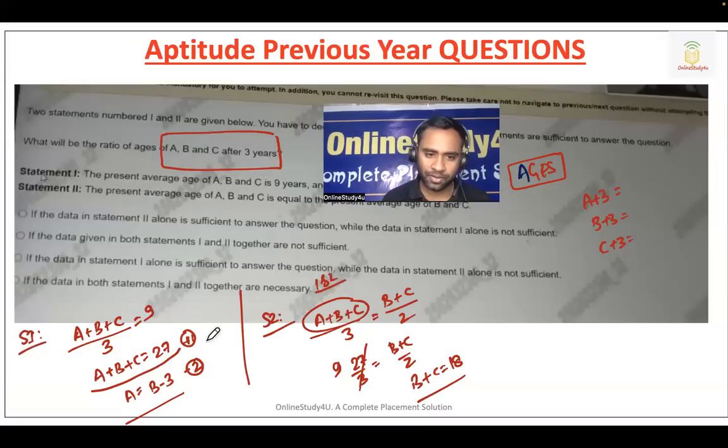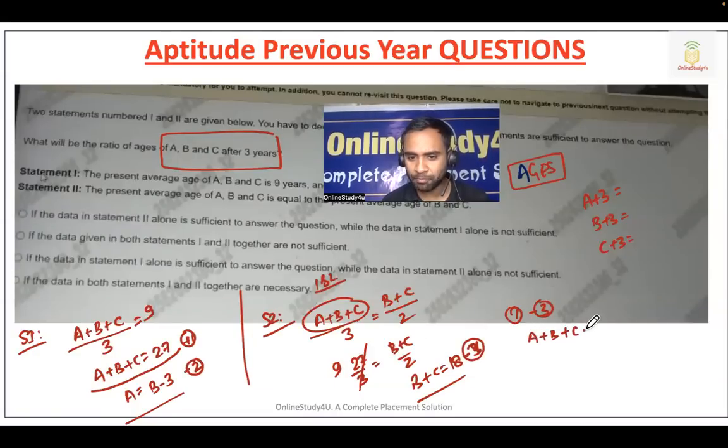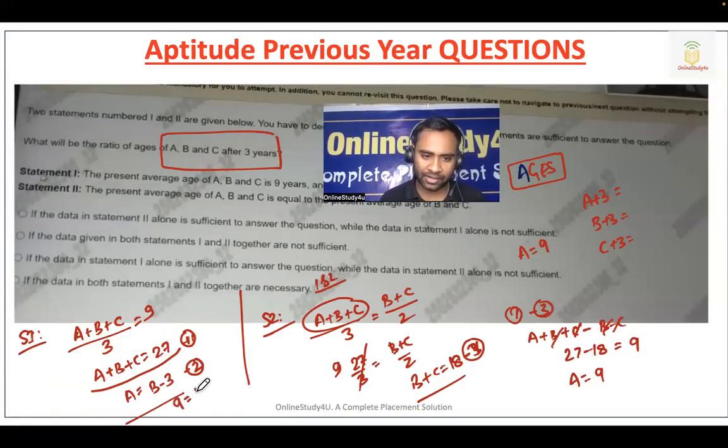Now, this is 1 and this is suppose 3. So if we do 1 minus 3, A plus B plus C minus B plus C, so 27 minus 18 we will get 9. B cancels, C cancels. A is equals to 9. Very good. Now A is equals to 9 is equals to B minus 3. So B will become 12. So A is 9, B is 12, and A plus B plus C is 27.